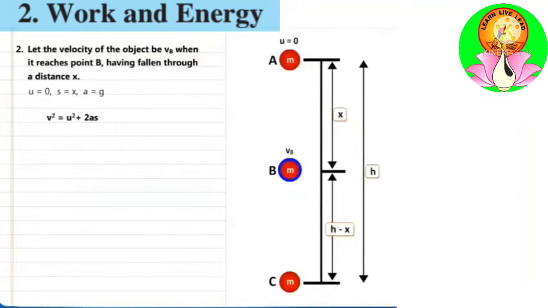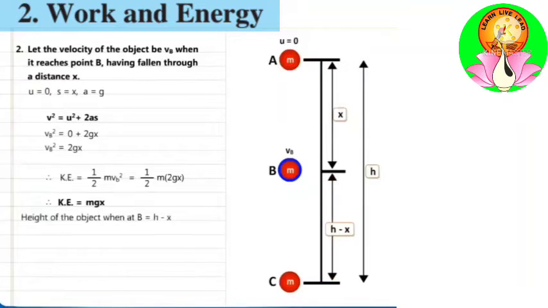So v square is equal to u square plus 2as, that is, vb square is equal to 0 plus 2gx. So vb square is equal to 2gx. Therefore, kinetic energy is equal to 1/2 m vb square, which is equal to 1/2 m into 2gx. So kinetic energy is equal to mgx.